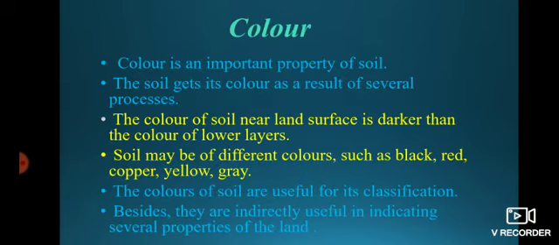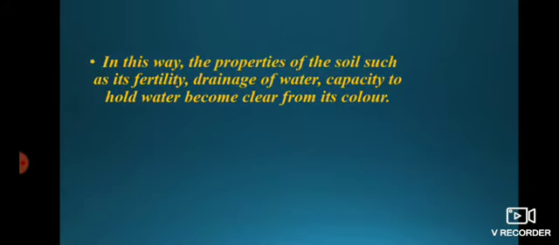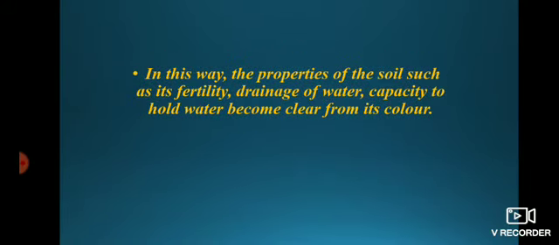Means which properties are contained in that soil, such as fertility, drainage of water, whether it has a capacity to hold water or leaves water very quickly and becomes dry.